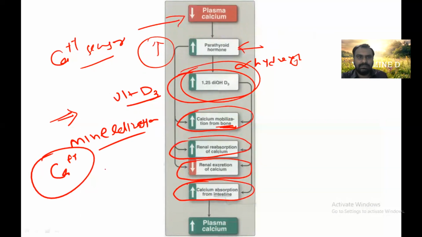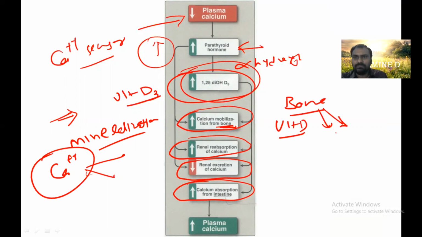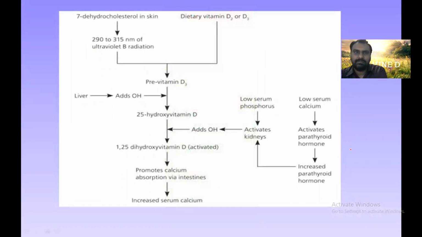If I talk about the bone, what vitamin D will do is take up calcium and phosphorus from the bone, and by that it will increase the calcium level in the plasma. But when enough calcium is there, then with the help of phosphorus, it will help in the mineralization, and by that it will help in bone growth, and so the calcium level is maintained.